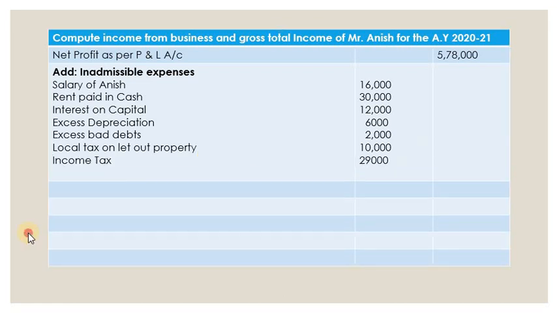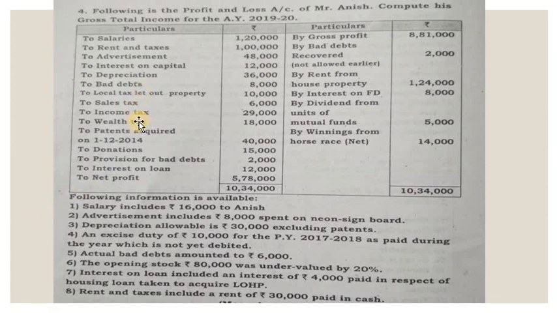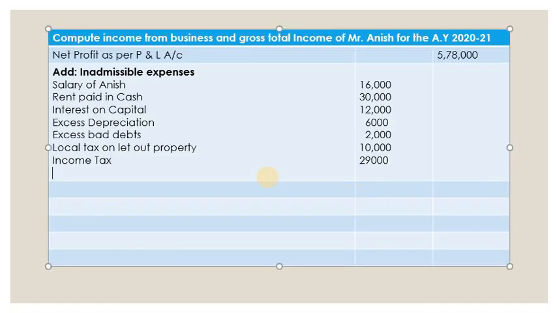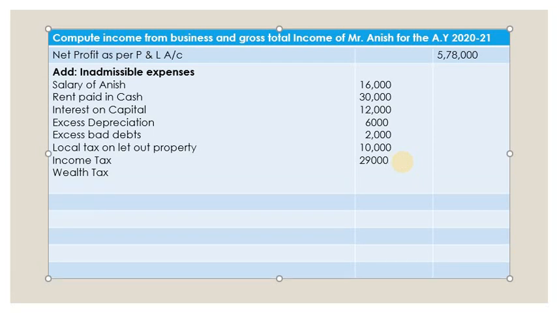Let's go to the problem once again. Then wealth tax. So wealth tax is no more now, but it is given in the problem. So wealth tax is paid on the wealth of the person. Again, it is a disallowed expenditure. So add back to the profit. How much amount? Write down.